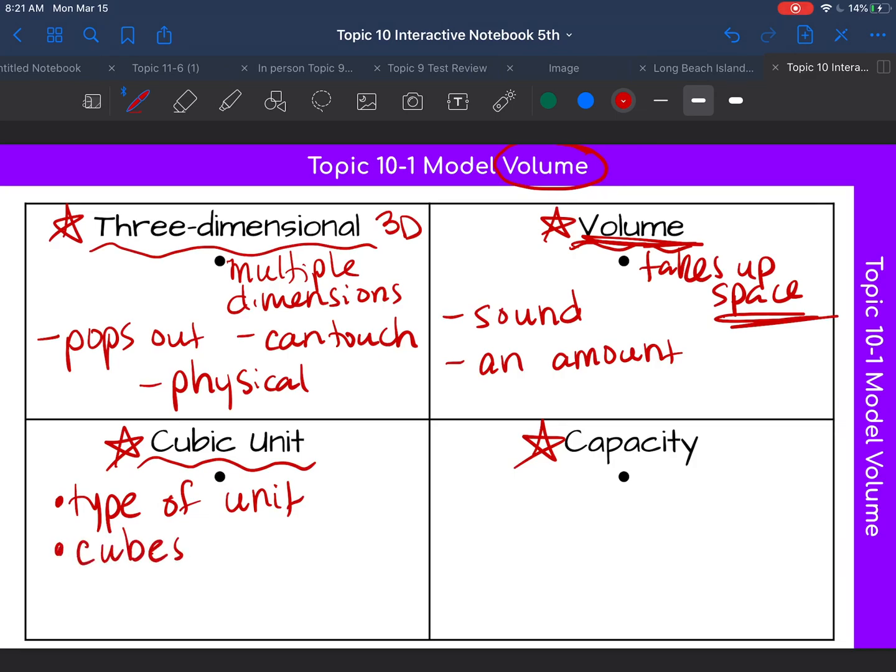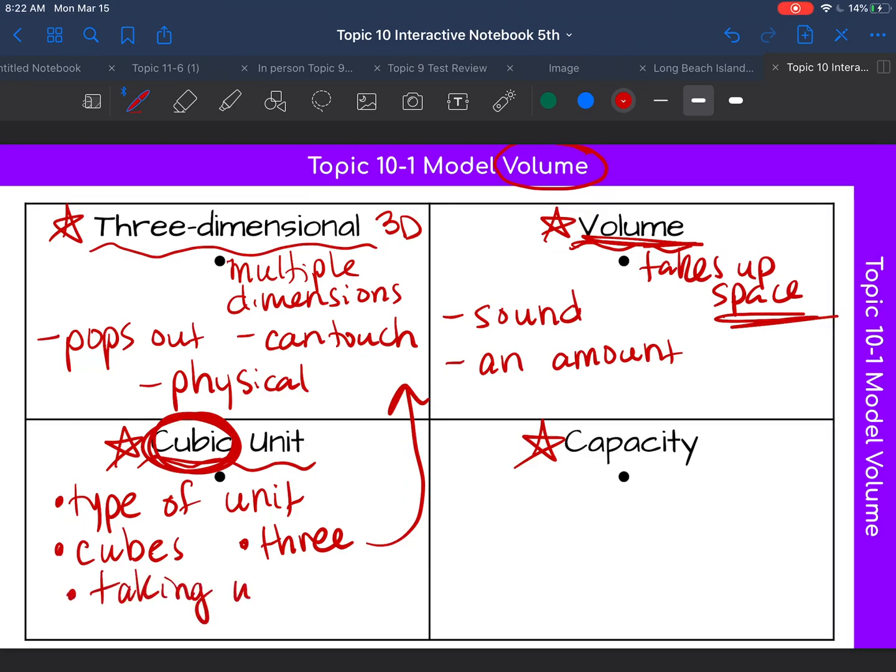Cubic stands for 3, so maybe the word 3 comes to my mind, and that brings me back to 3-dimensional, so maybe they're related. And again, cubic unit, taking up space. In my mind, a unit takes up space.